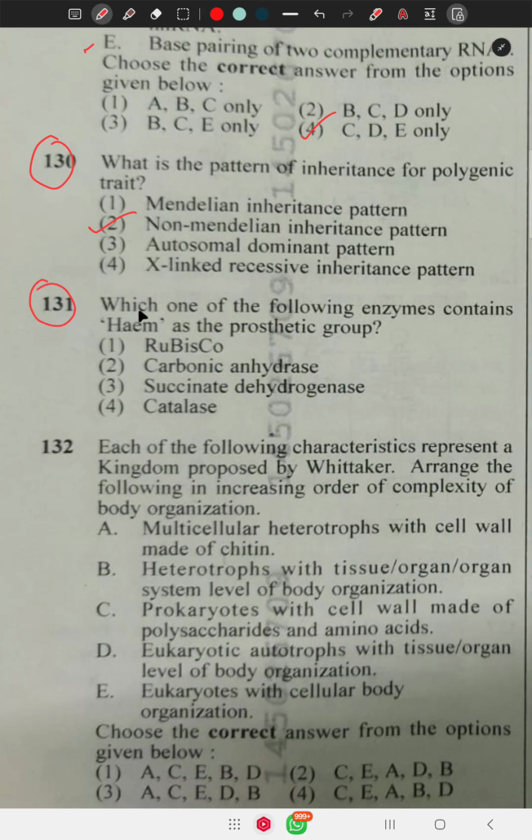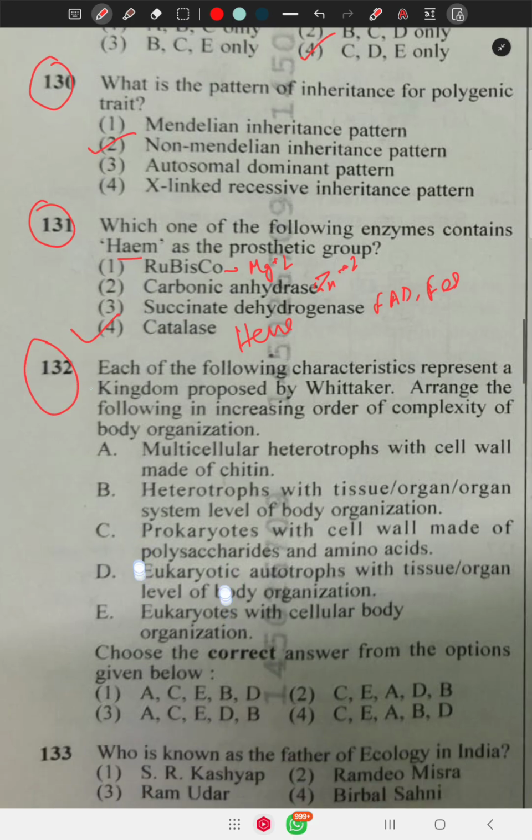Question 131 says, which of the following enzymes contain heme? Rubisco contains magnesium as a prosthetic group, carbonic anhydrase contains zinc, succinate dehydrogenase contains FAD, FeS, and catalase contains heme. Correct option 4.